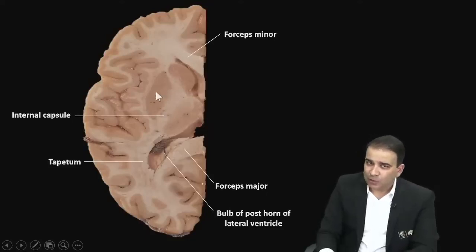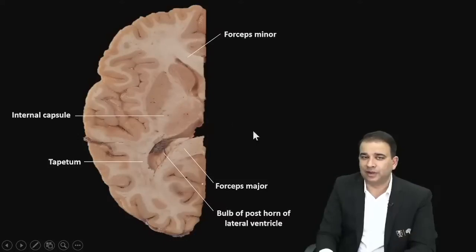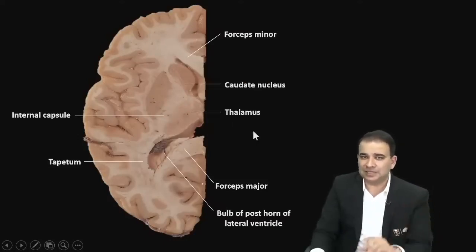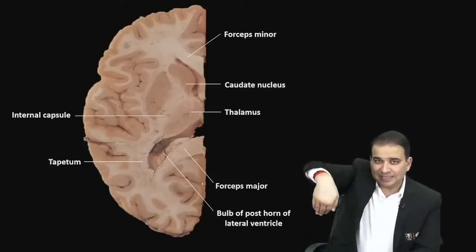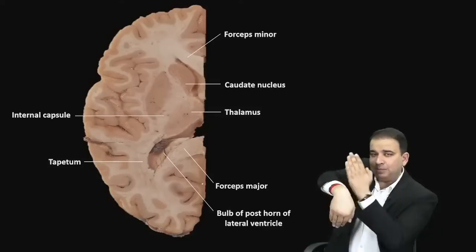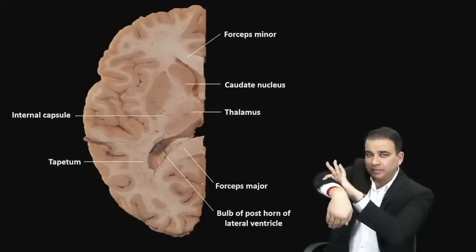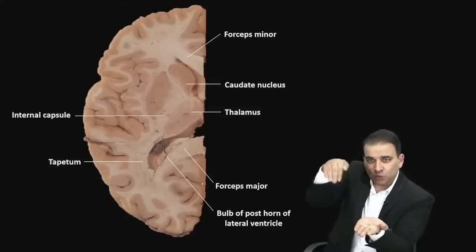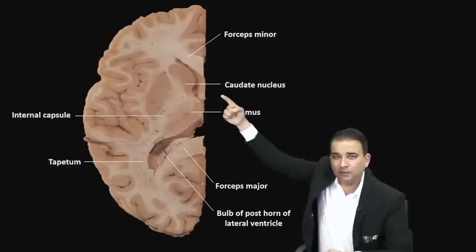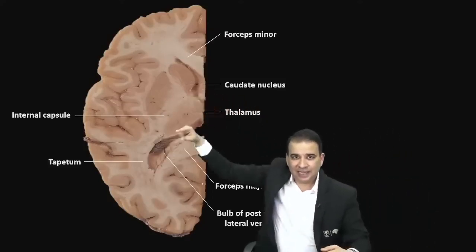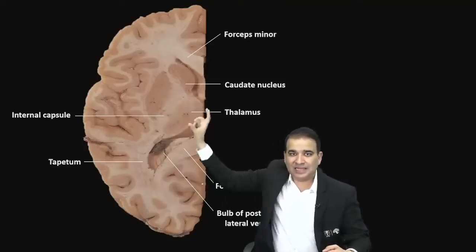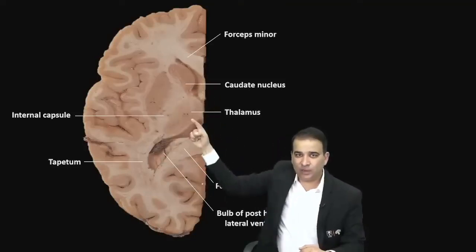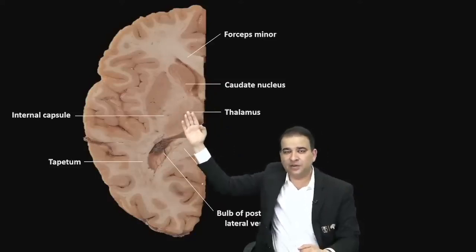Now the relations lateral to the internal capsule and medial to the internal capsule. Medially placed, let's start with the medial one. That is the caudate nucleus, and this time it is the head of the caudate nucleus. The caudate nucleus is like this, guys. When you saw the coronal section earlier, you were seeing the body. Now you're taking a transverse section, and this is towards the head. That's the head of the caudate nucleus there. The head is there; the tail will be somewhere here, guys. So it's the head of the caudate nucleus, and that is the thalamus. So the head of the caudate nucleus and the thalamus are present toward the medial side of the internal capsule.